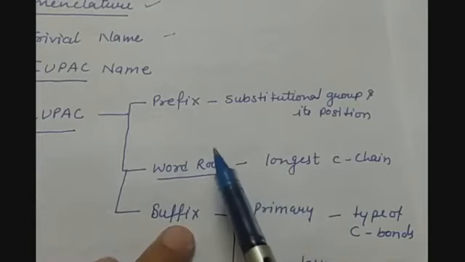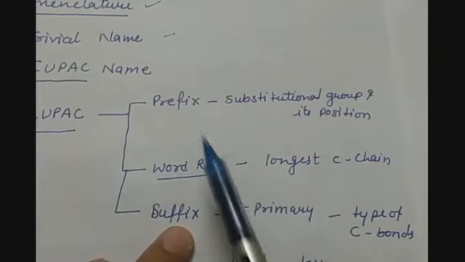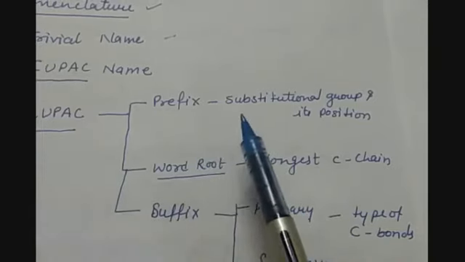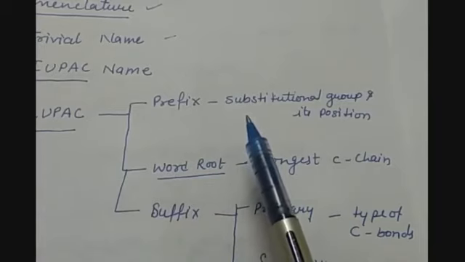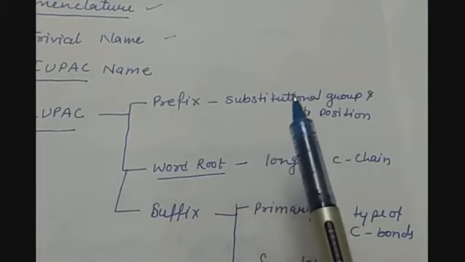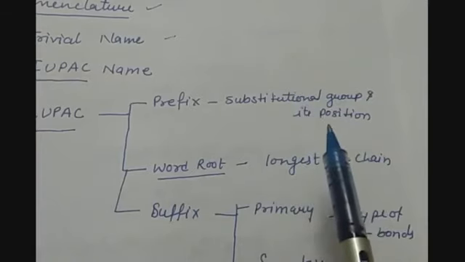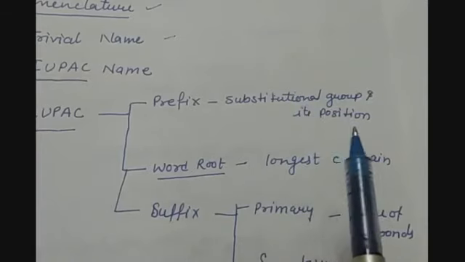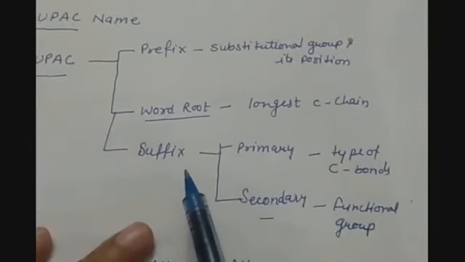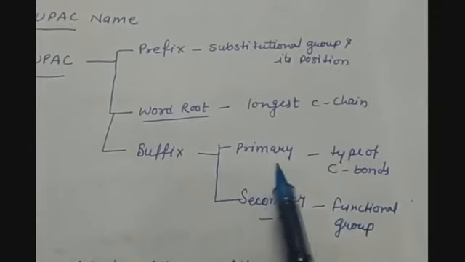First we have to look for the word root, that is the longest carbon chain, and then we have to look for the prefix that comes first. There will be some substitutional groups present in the carbon chain. If it is there, then we have to name it according to its position. Then we have suffix. Suffix can be of two types, primary and secondary.